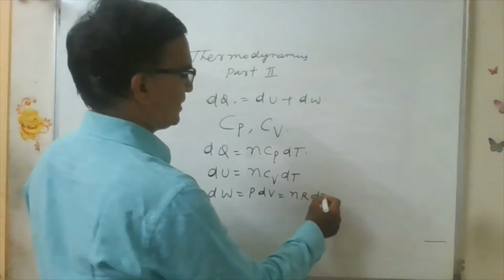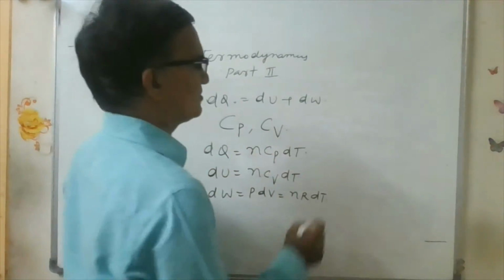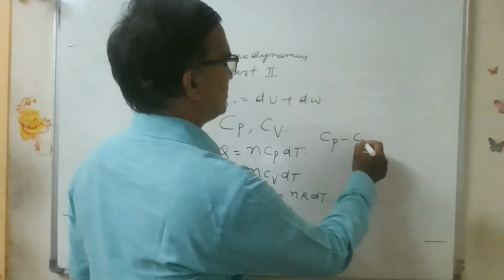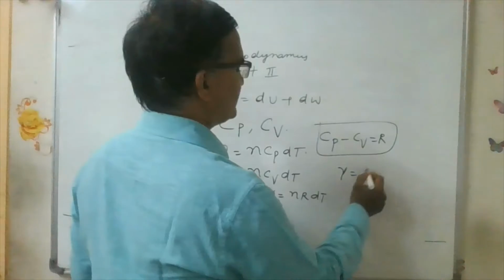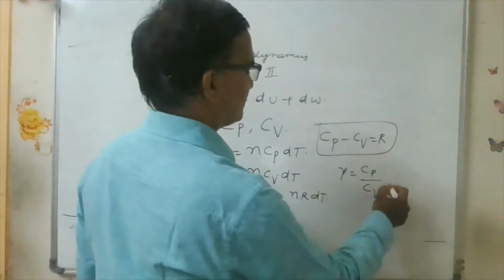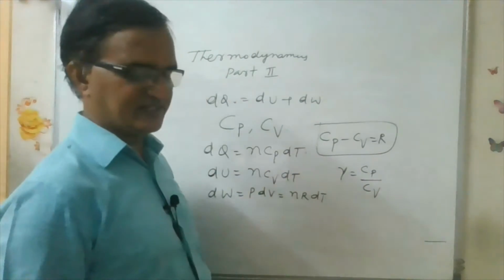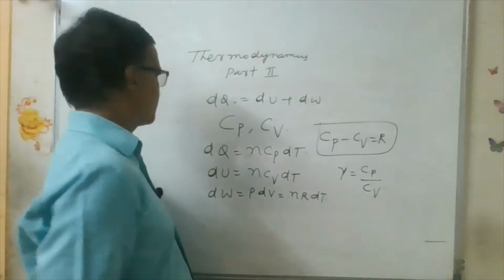These are equations also we are going to use for problems. And Cp minus Cv is equal to R. These are called molar heat capacities, and gamma is equal to Cp by Cv. Okay, these are the equations we are going to use.